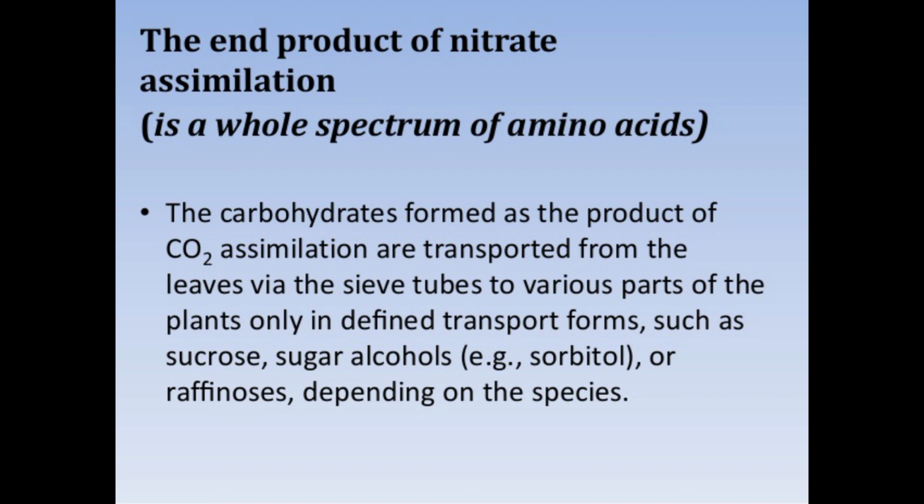Sorbitol is a sugar alcohol, a carbohydrate reduced to the corresponding alcohol.